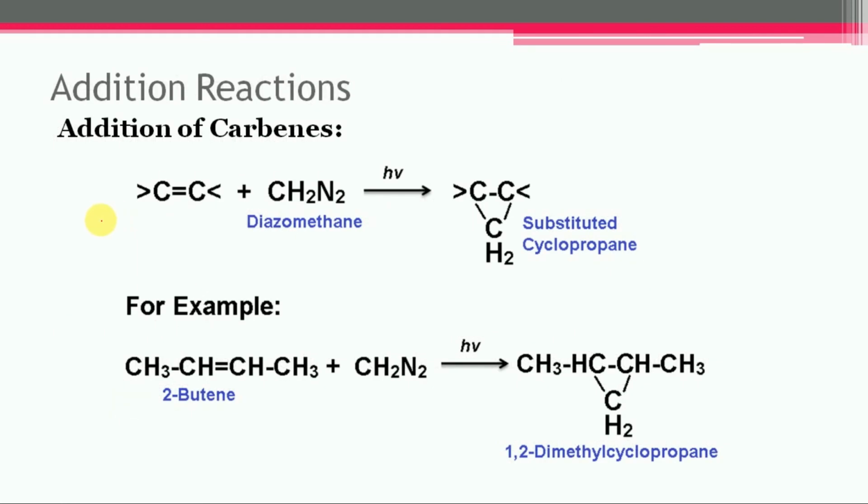The second is the addition of carbene. In this case, alkene undergoes addition reaction with carbene, both in singlet and triplet form, to form the cyclopropane derivative. The reaction is also known as cycloaddition reaction because a ring is generated as a result of this addition of carbene.